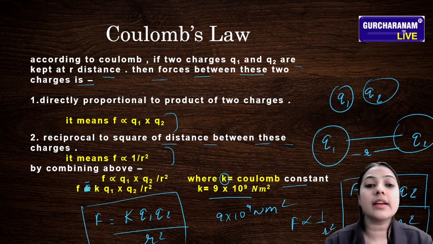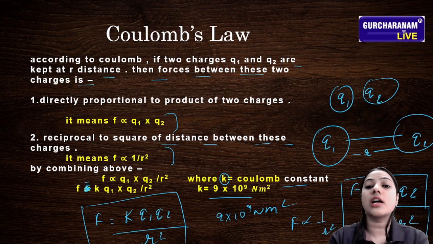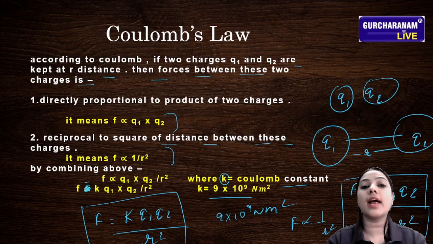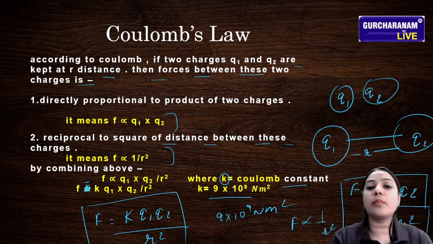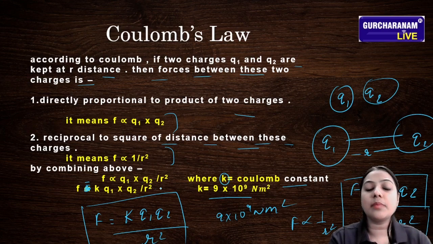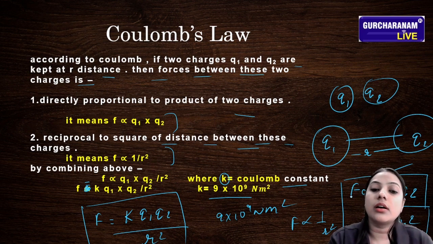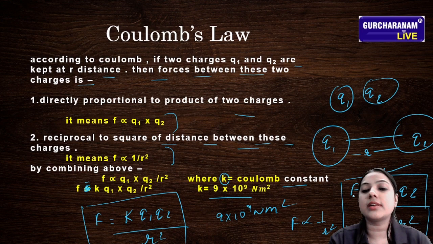According to Coulomb, if two charges Q1 and Q2 are kept at distance r, then the force between these charges is directly proportional to the product of the two charges and inversely proportional to the square of the distance between them. Mathematically, F is proportional to Q1 Q2 upon r square, and removing the proportionality sign, the Coulomb constant K comes in.